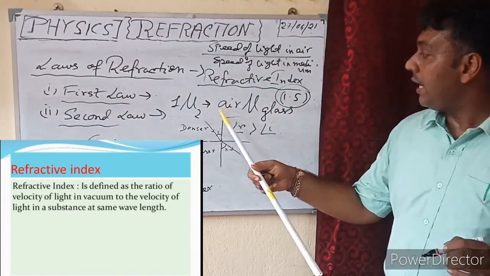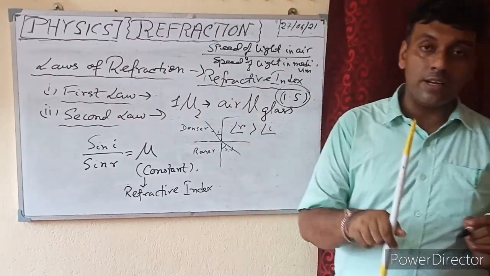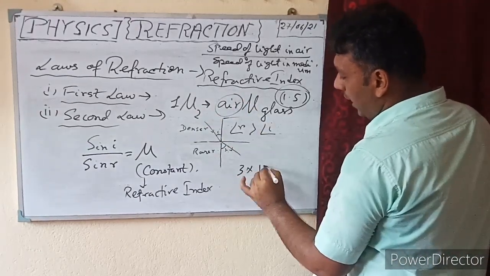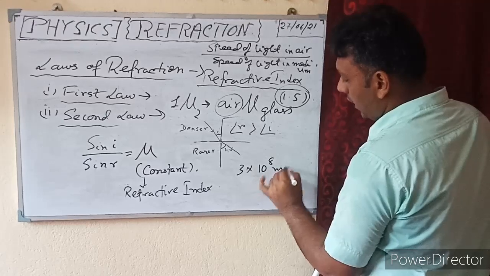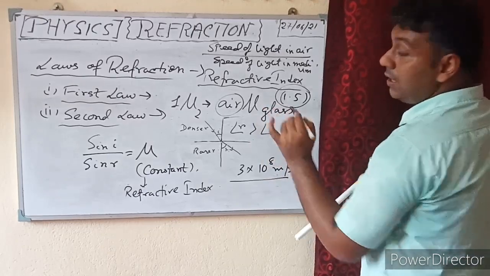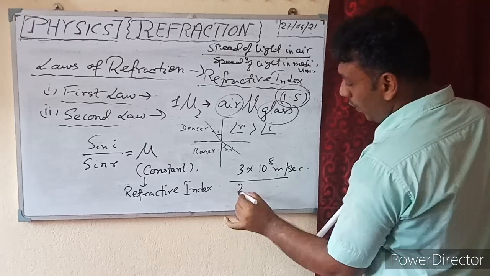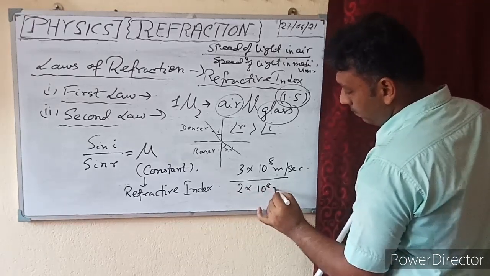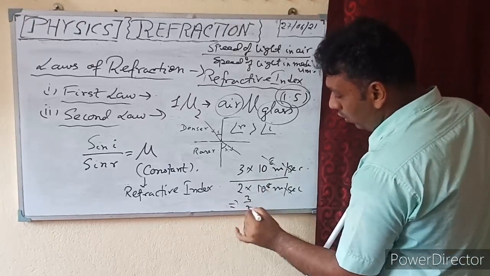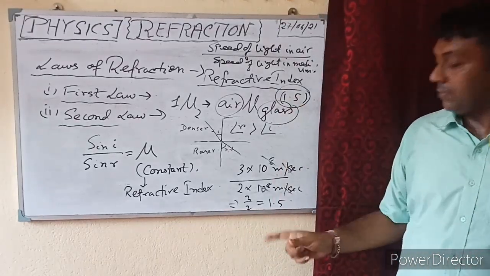Now, here I tell air mu glass, that is refractive index of glass in respect to air. We all know that speed of light in air is 3 into 10 to the power 8 meter per second. And speed of light in glass, that is here medium is glass, is 2 into 10 to the power 8 meter per second. So 10 to the power 8 will cut, 3 by 2 equal to 1.5. So here comes the value 1.5 in this way.